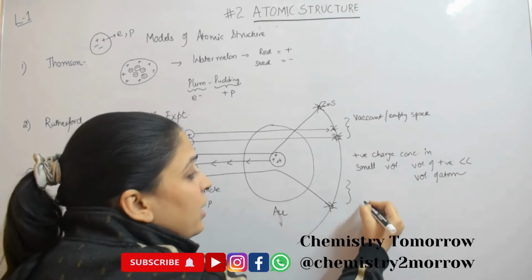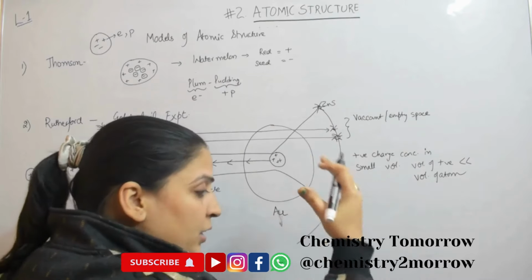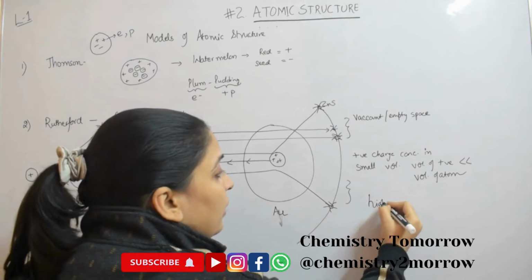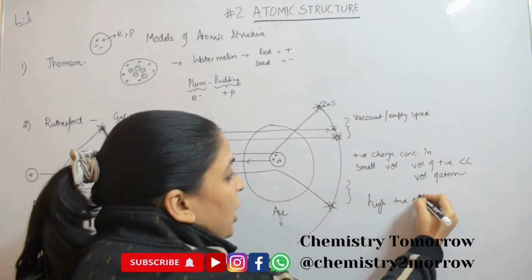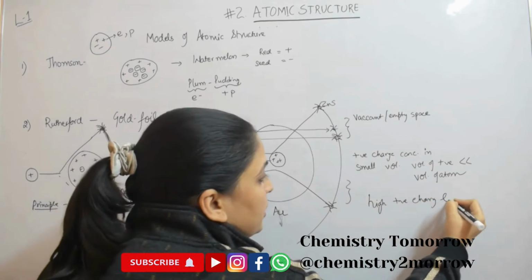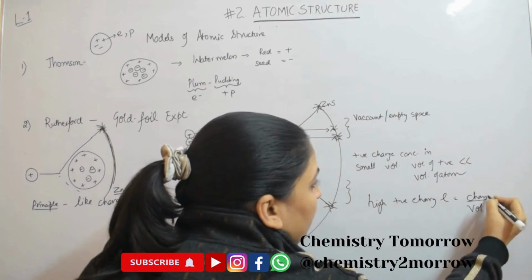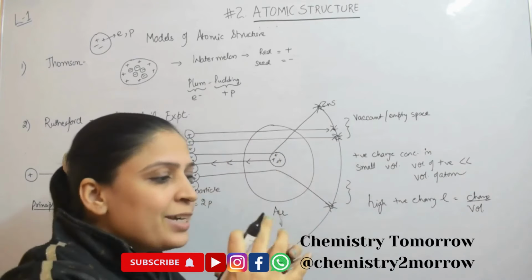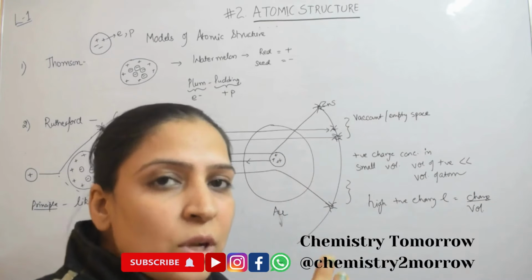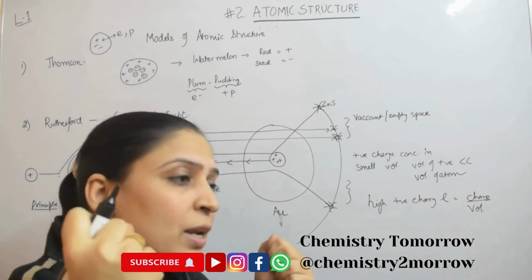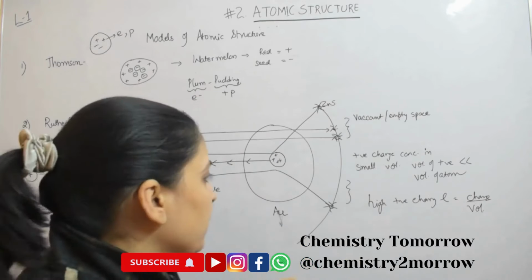So you can say there is in an atom a very small space which has a high positive charge density. Charge density means the charge per unit volume. So the total charge is concentrated in a very small space. That's why it is causing such a high repulsion that it can push back the alpha particles.